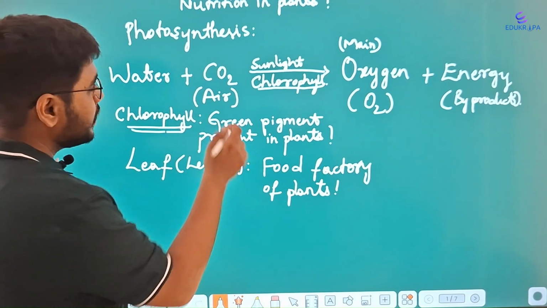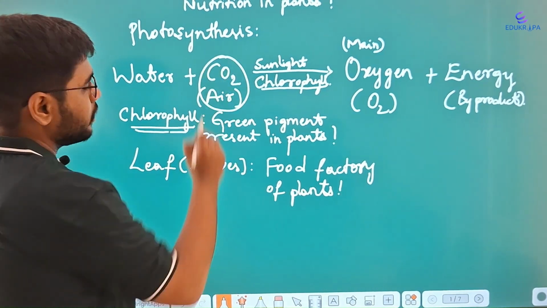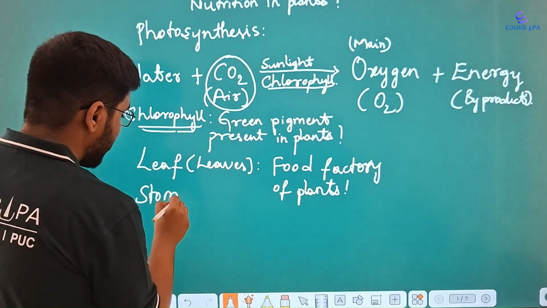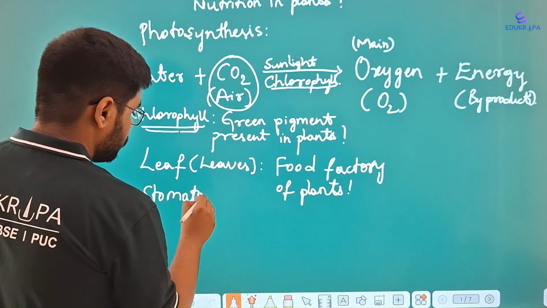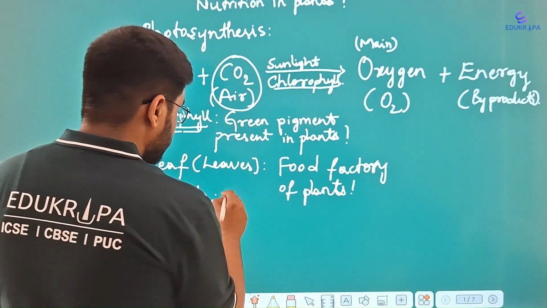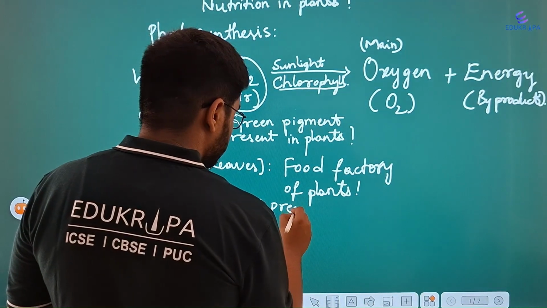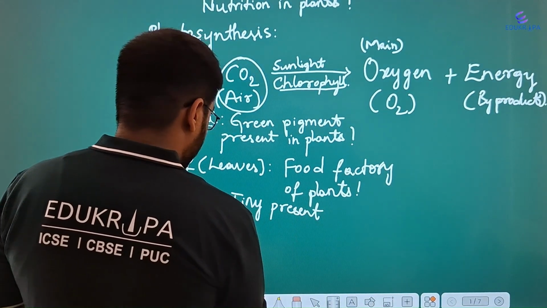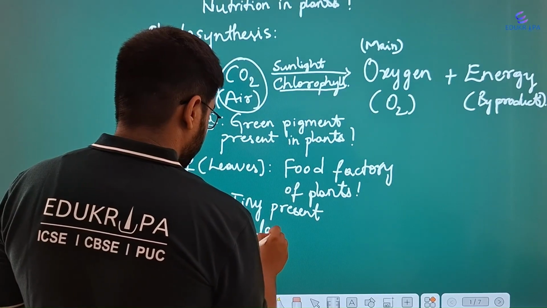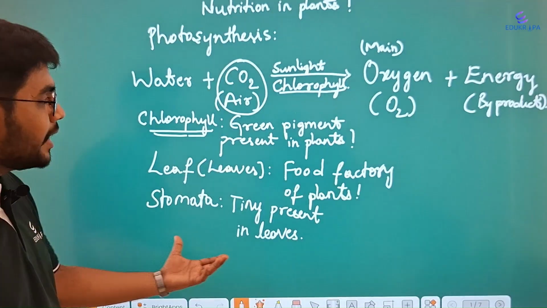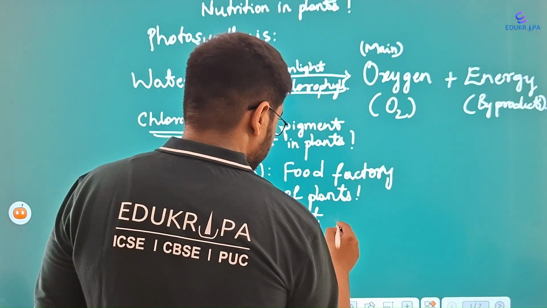Now, how does it take in this carbon dioxide? Exactly. Leaves have small tiny pores called as stomata. Tiny pores present in leaves. This is how the plant takes in the carbon dioxide.